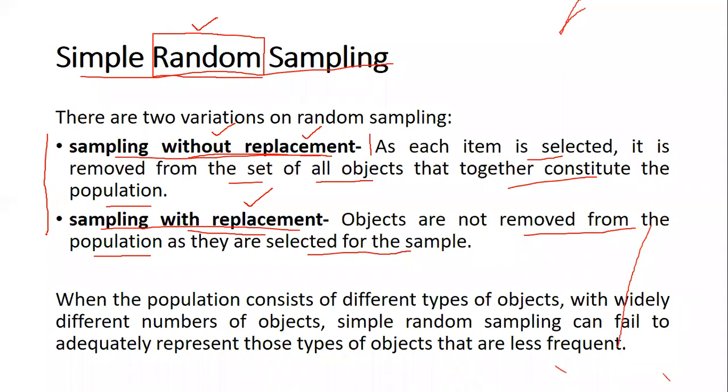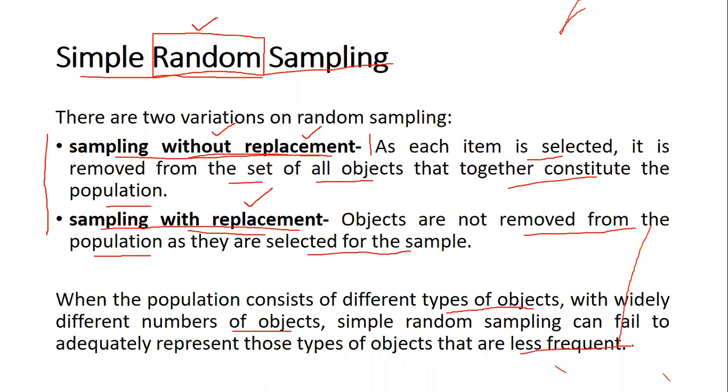Now, the disadvantage with random sampling is when the data set consists of different types of objects, with widely different numbers of objects, simple random sampling can fail to represent those types of objects that are less frequent.